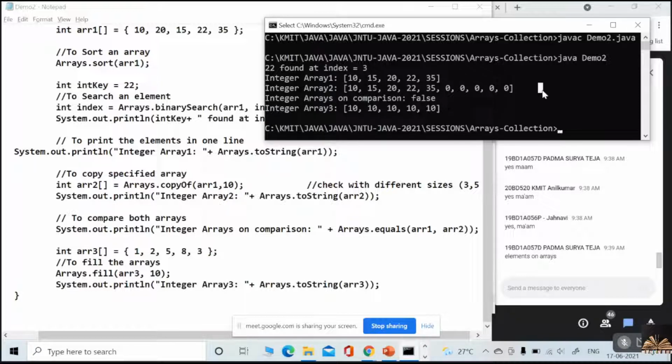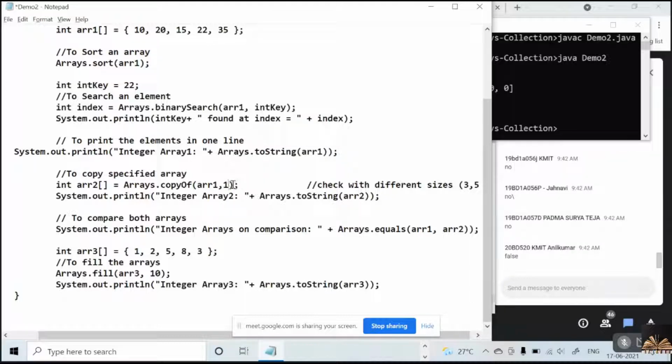Now the last one is fill. The fill method fills all the elements of your array with whatever desired value you want, here 10. Okay, now I'll change it a little. Suppose I give 5 only, then what happens?